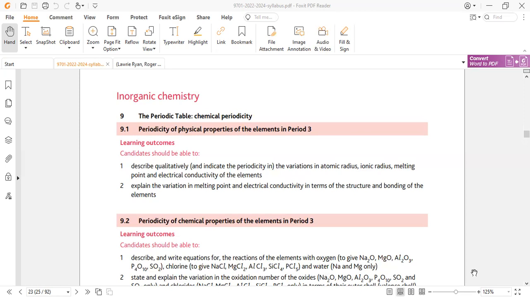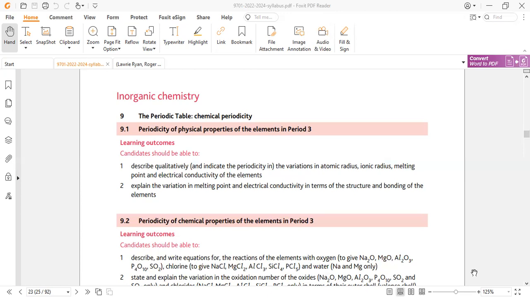So this is the basic definition of atomic radius: the distance from the nucleus to the outermost electron in an atom. But the actual problem is that the electron is very uncertain in position. The nucleus is a dense particle, so its location is easily determined, because it easily reflects radiation, X-rays or other types of radiation.